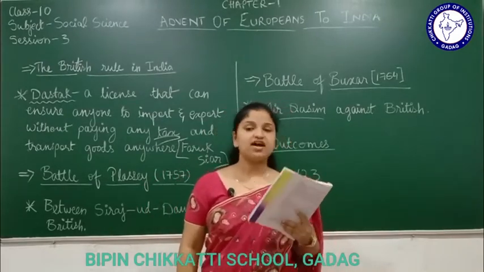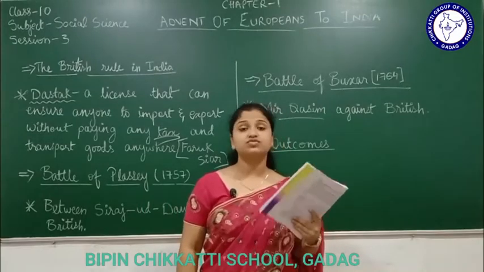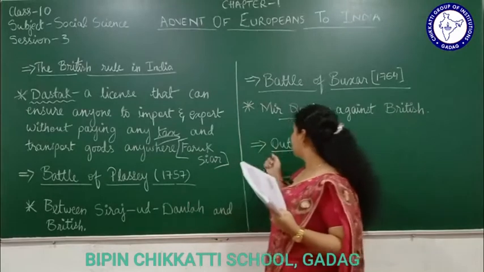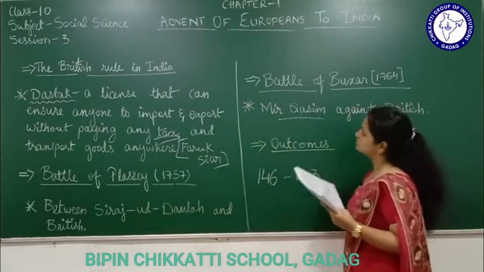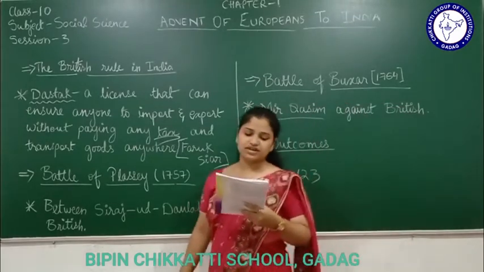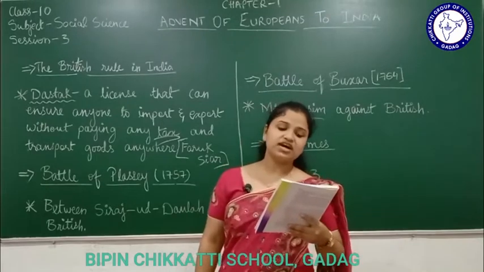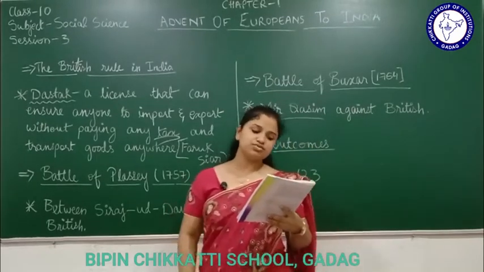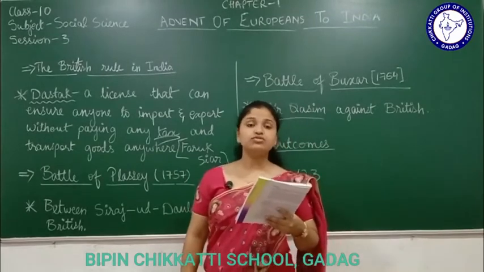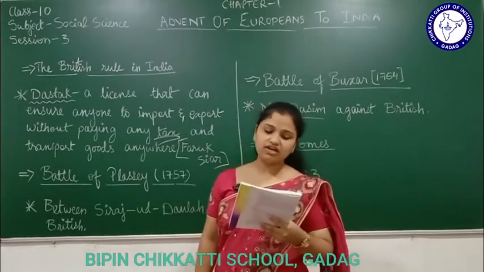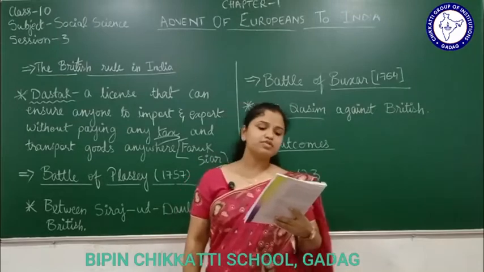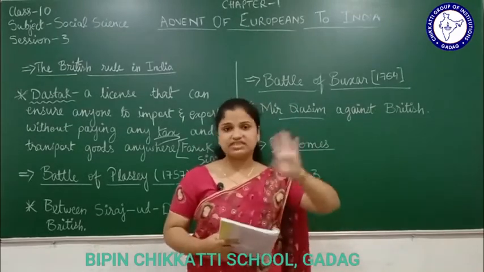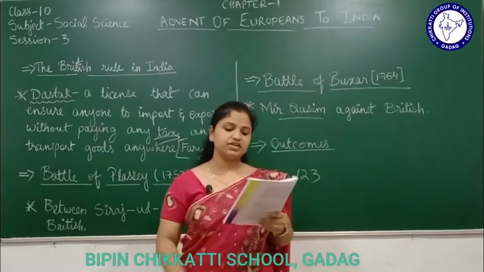He went for an organized war against the Britishers. That organized war that Mir Qasim fought against the Britishers is called the Battle of Buxar. Mir Qasim entered an agreement with the Mughal ruler Shah Alam II and Suja-ud-Dawla, the Nawab of Awadh. Together these three were fighting against the British.